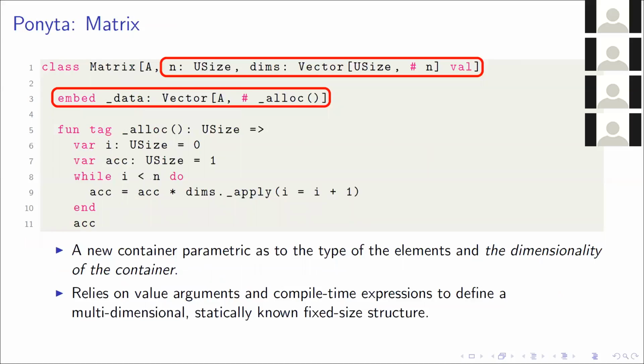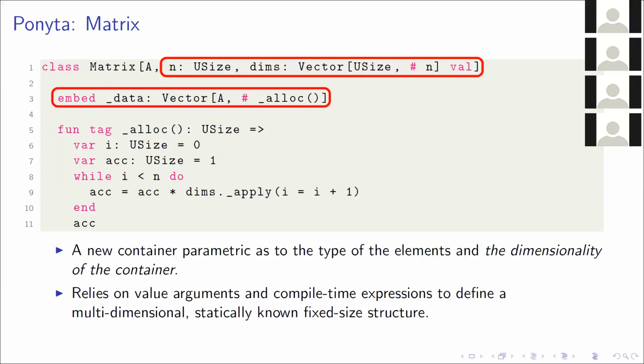So that's the vector. What about the matrix? Recall that the matrix is this multi-dimensional static and fixed size structure, and we get this information by passing in the type of the element, the number of dimensions, and the size of each dimension in this dims parameter. And we represent the underlying structure of the matrix as a one-dimensional vector. We do this because it was one of the best performers that we had in the Floyd-Warshall algorithm, and also it's one of the easiest representations to obtain.